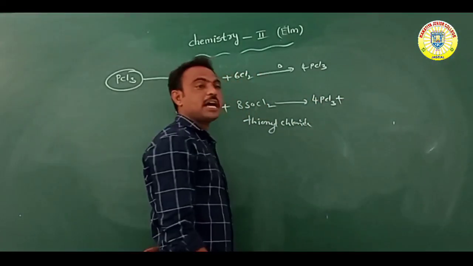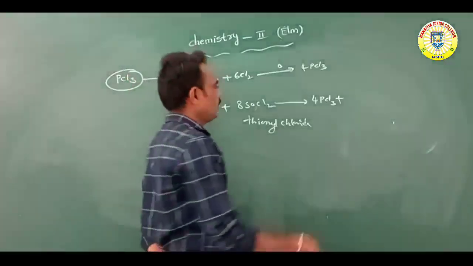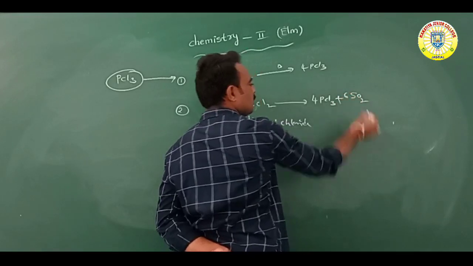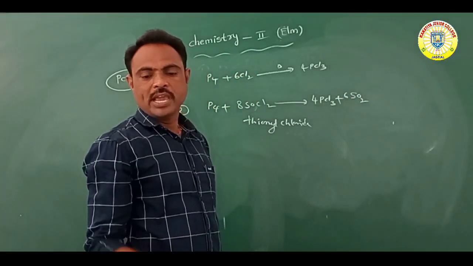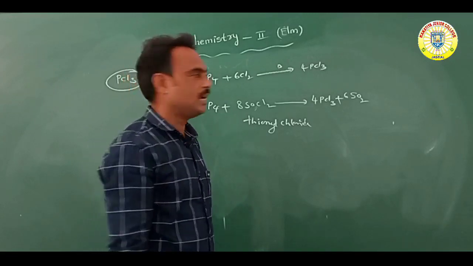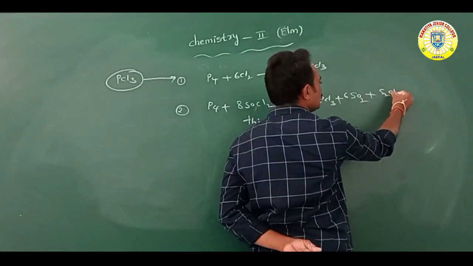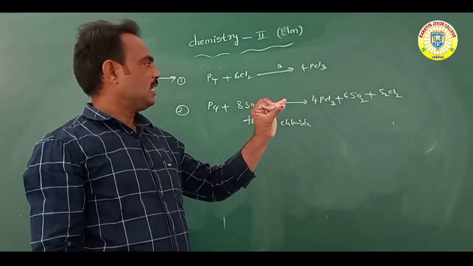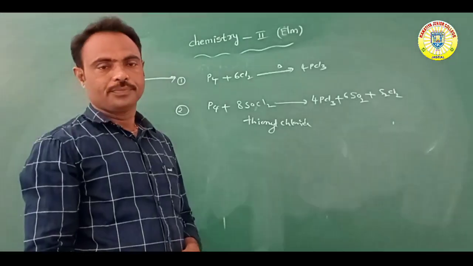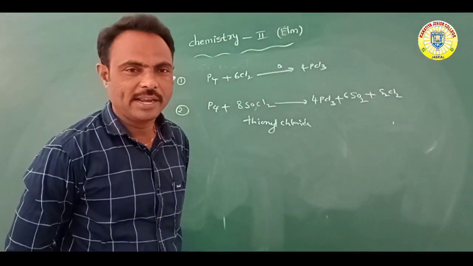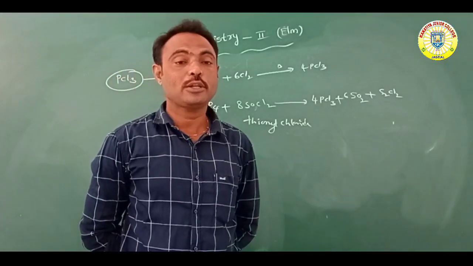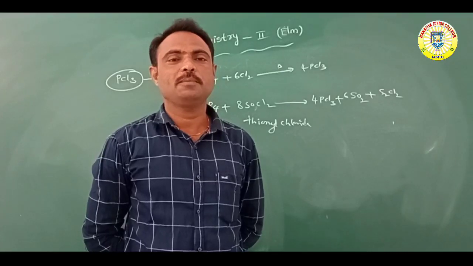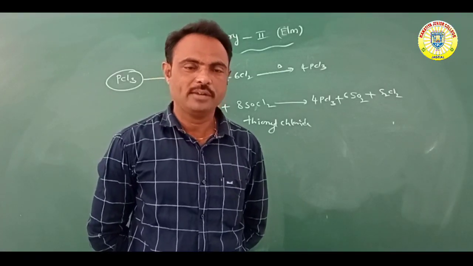When phosphorus reacts with thionyl chloride, it forms number one, PCl3, phosphorus trichloride.